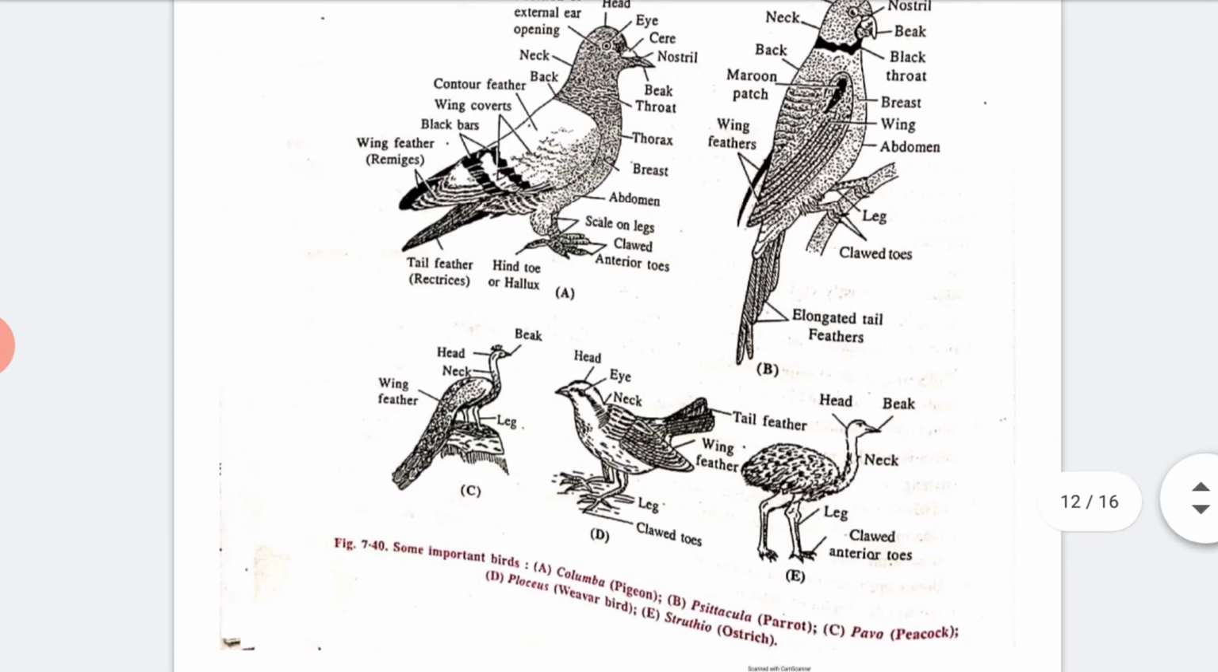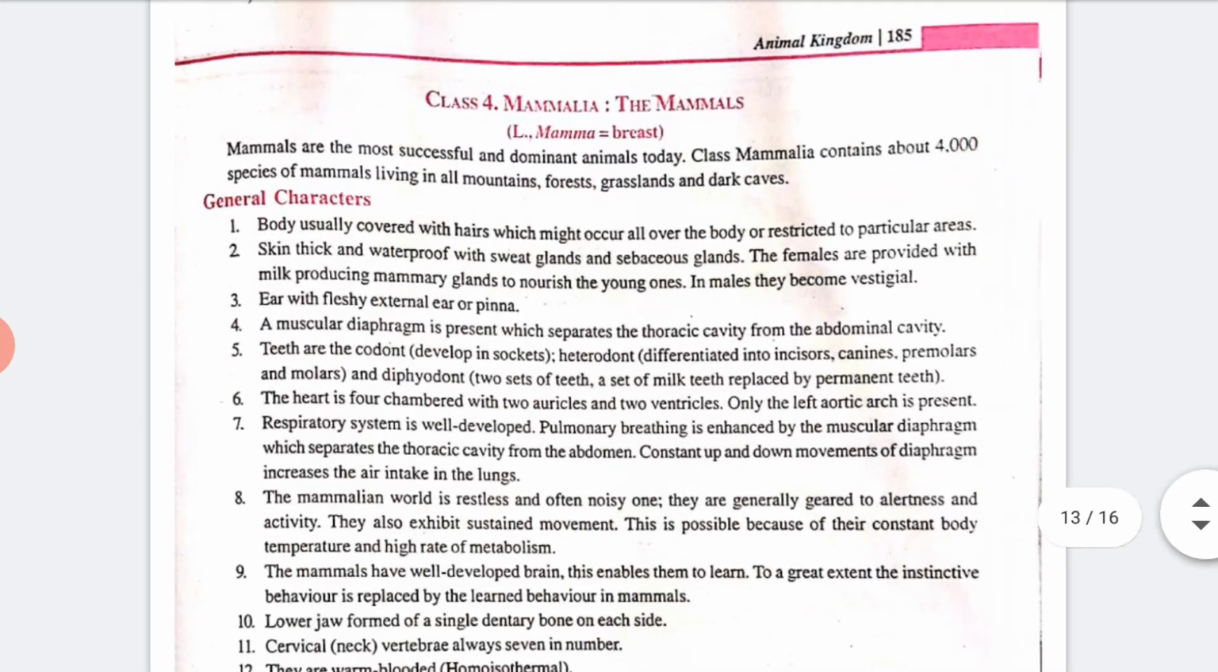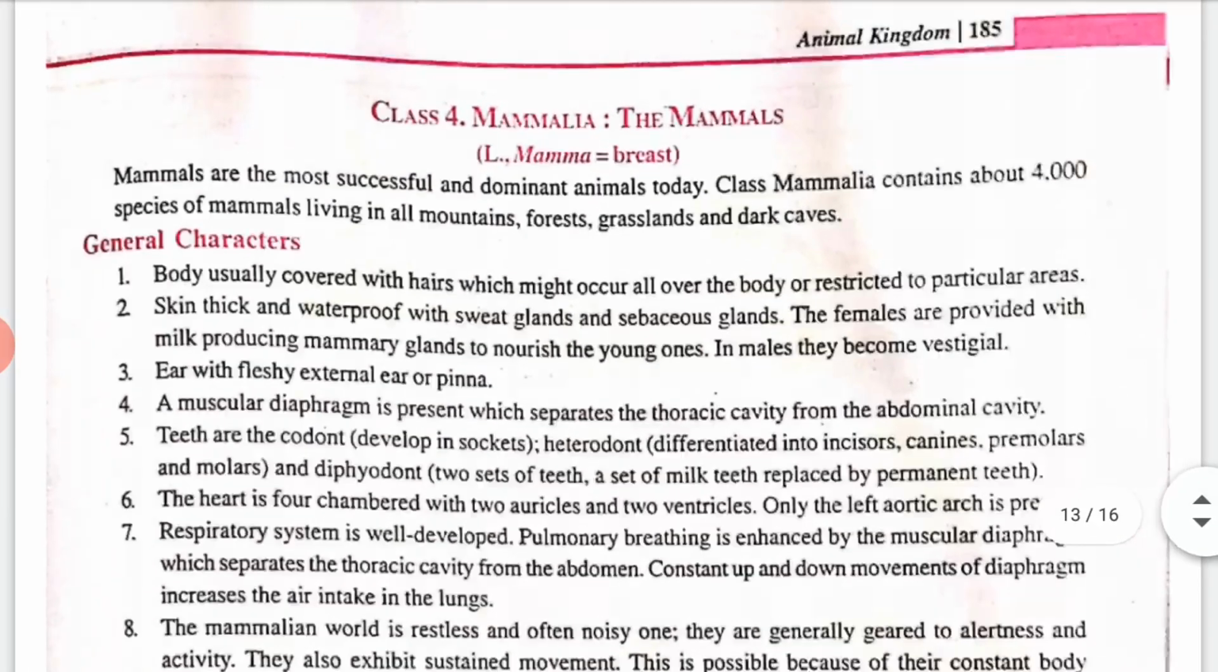Now the last we have is class number 4, that is known as mammals. Mammal means those animals having breasts. Mammals are the most successful and dominant animals today. Class Mammalia consists of about 4,000 species of mammals living in all mountains, forests, grasslands and dark caves.